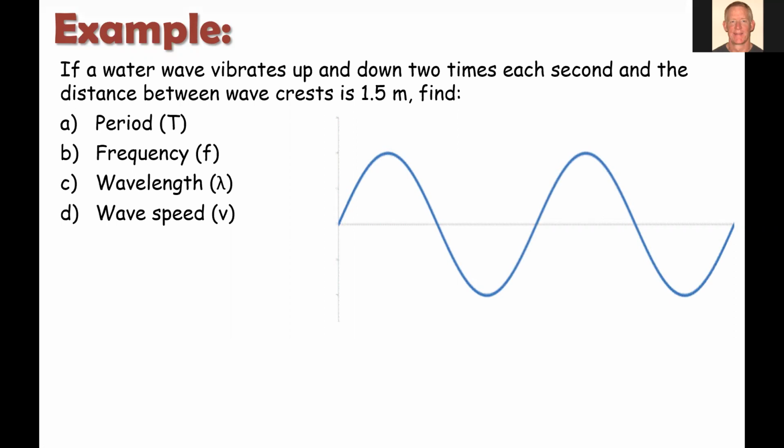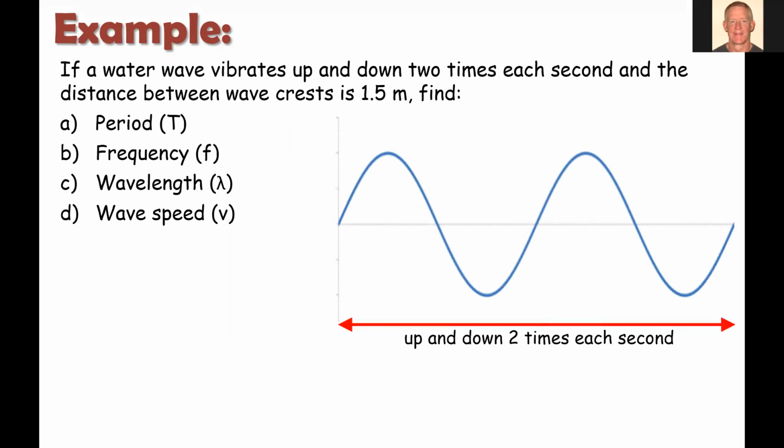So what does it tell us? It says it goes up and down 2 times each second. Okay, so what is that information that they're giving us? So we have 2 complete cycles in 1 second. That sounds like frequency. Remember, frequency is cycles per second.